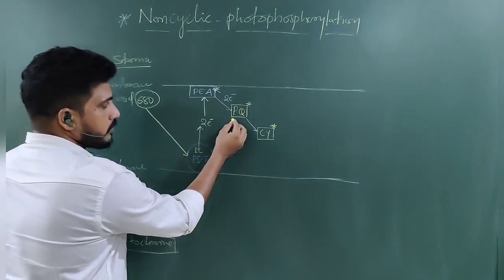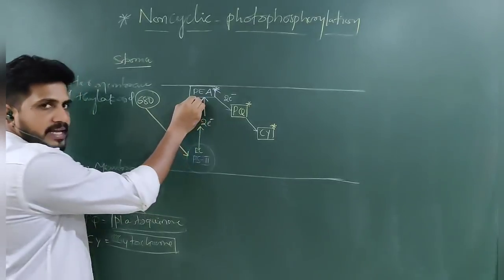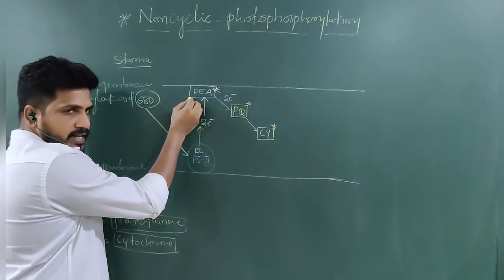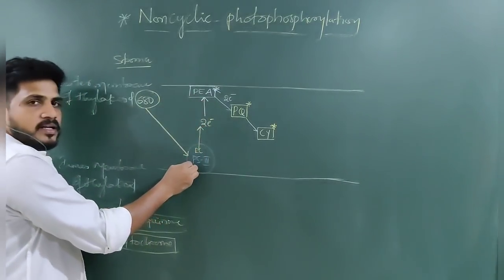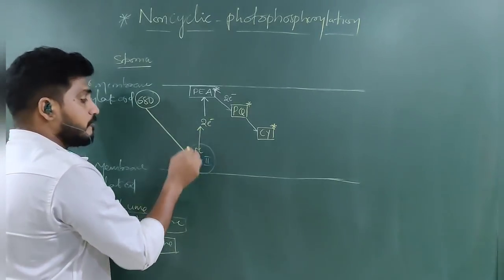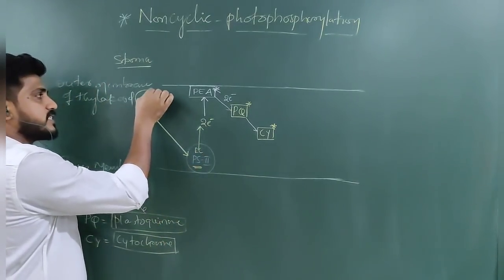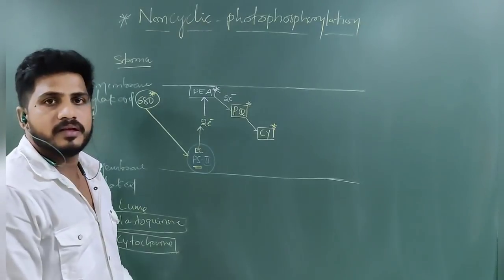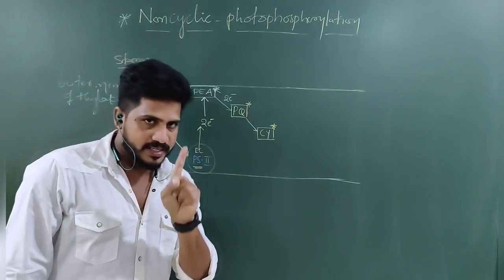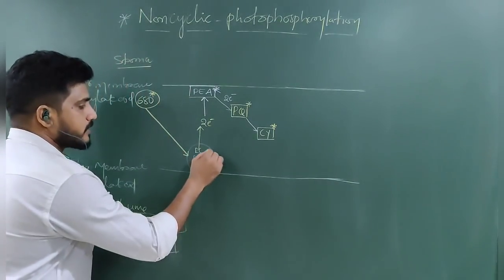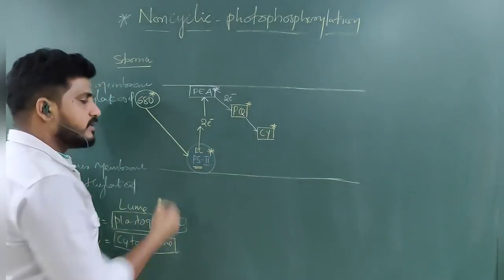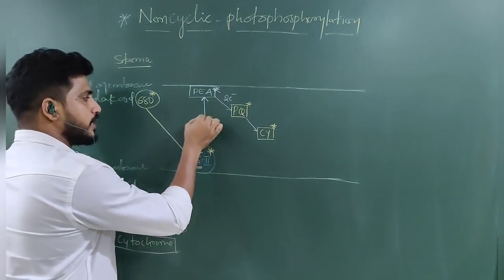So plastoquinone received 2 electrons from the primary electron acceptor. The primary electron acceptor received 2 electrons from the chlorophyll A reaction center of PS2, in case of 680. When 680 nm light is there, PS2 can be activated. Then the reaction center releases 2 electrons.